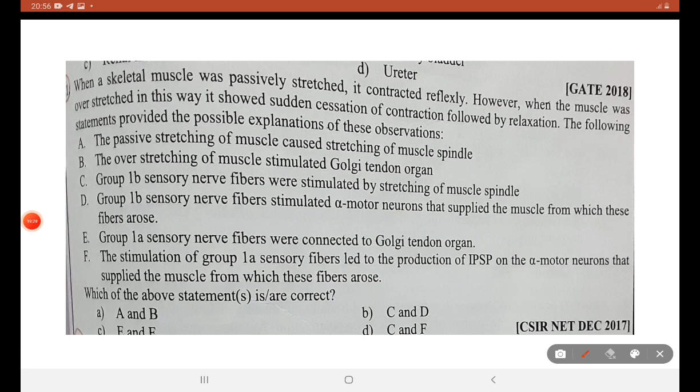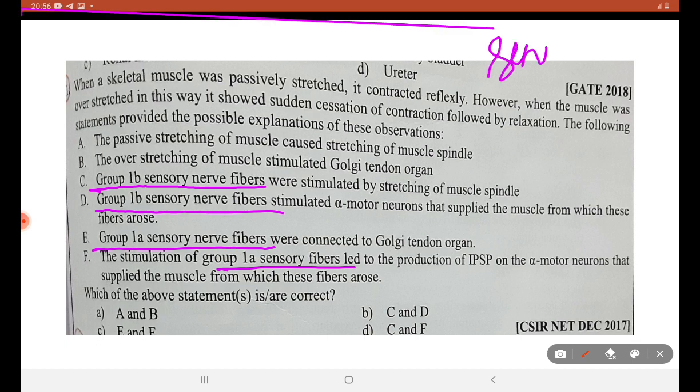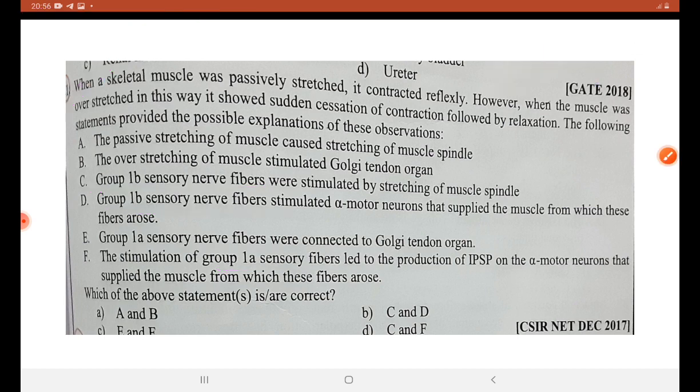Now, this question needs more explanation regarding Group 1B sensory nerve fibers and Group 1A sensory nerve fibers. I will deal with a separate video on sensory nerve fibers in detail. As of now, we will know how to arrive at the answer to this question. The next video will be on nerve fibers, sensory nerve fibers, and fiber types A, B, C.